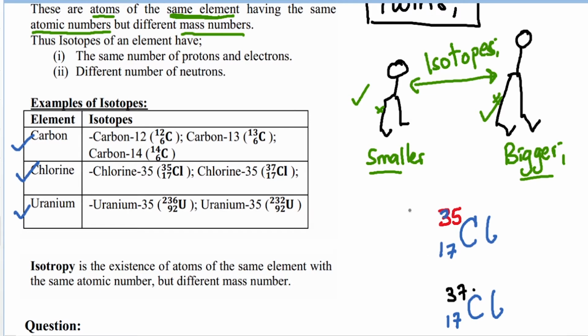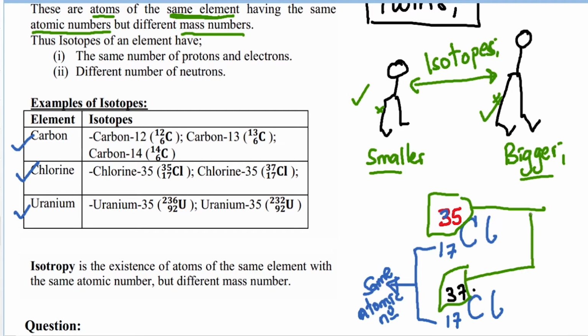So from here you can see that they have the same atomic number, but their mass numbers are different. So when they have different mass numbers, yet their atomic numbers are the same, those are what we call isotopes. Okay, and so there's just a few examples.